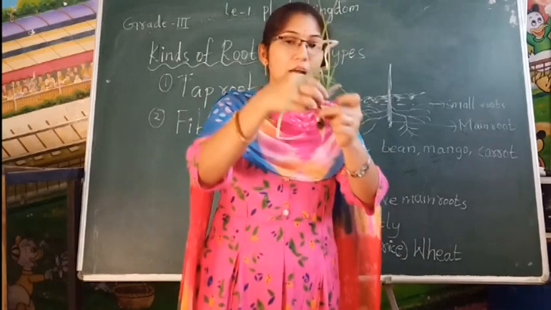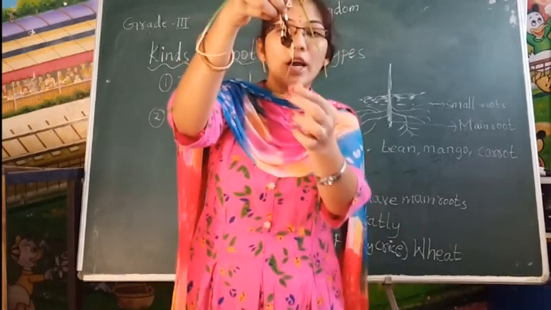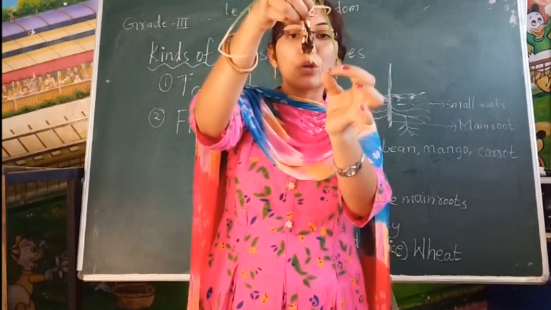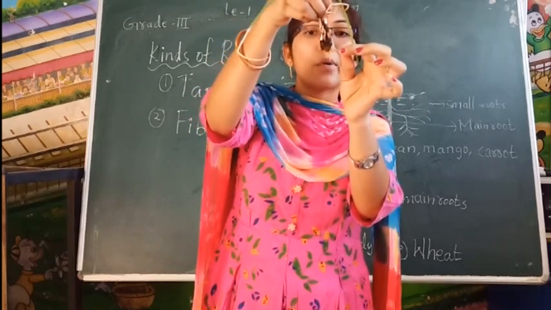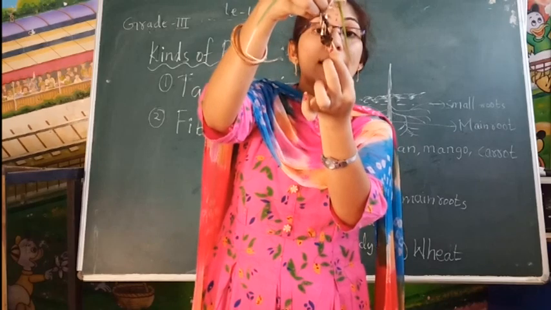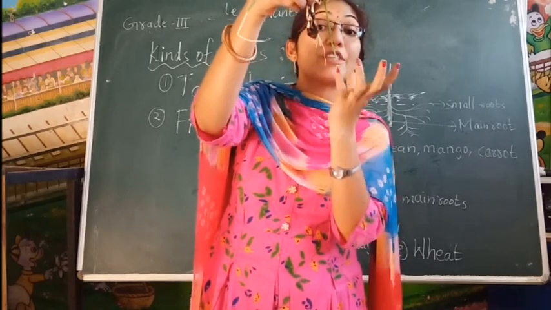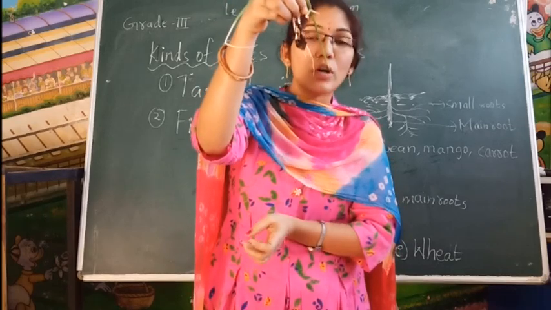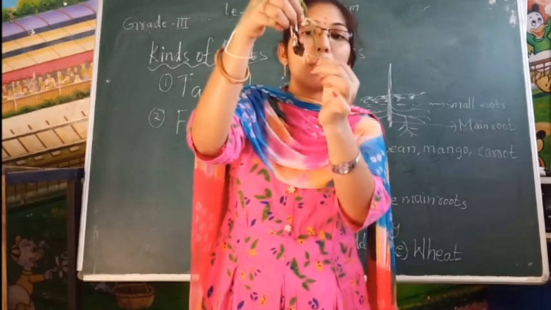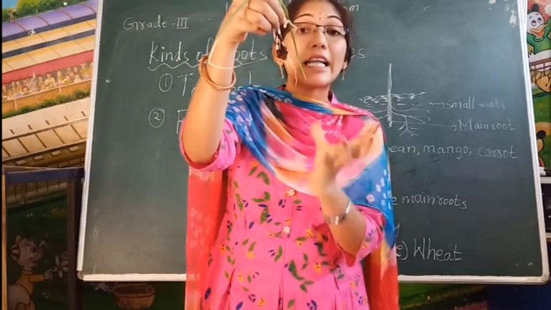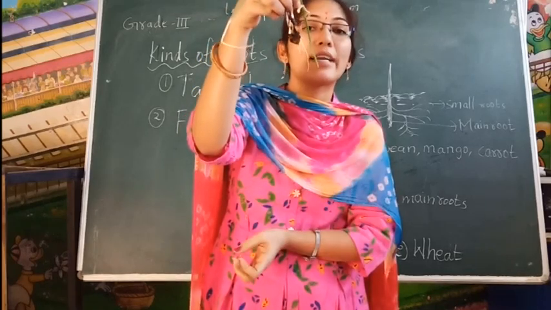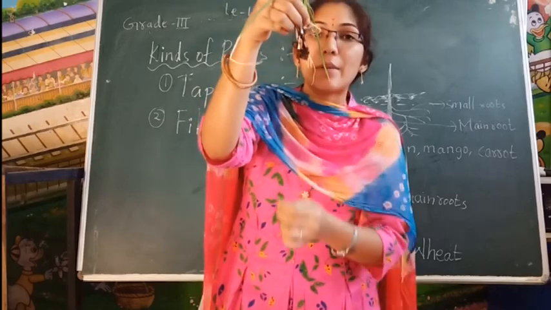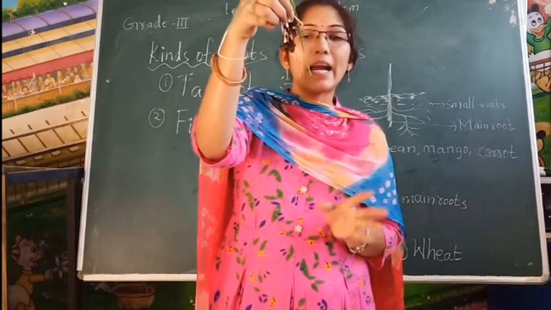See here. Are you able to see? Yes, you have to observe here. There is no main root. All roots are growing separately, and it will be a bunch of roots. Some kinds of plants do not have a main root; it will grow separately like a bunch of roots. That type of root we should call fibrous root. Example of fibrous root: grass, paddy and wheat, etc.